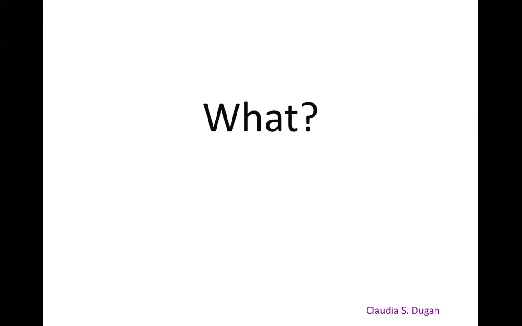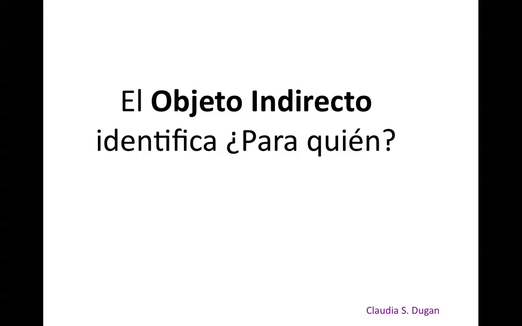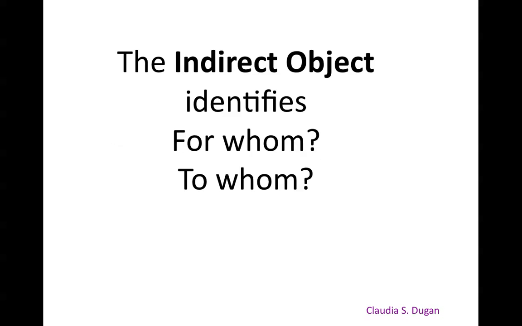What? That was exactly the question that we needed to use to identify the direct object. Because the direct object is the person or the object that answers to who or what that receives the action. On the other hand, el objeto indirecto identifica para quién. The indirect object identifies for whom or to whom.